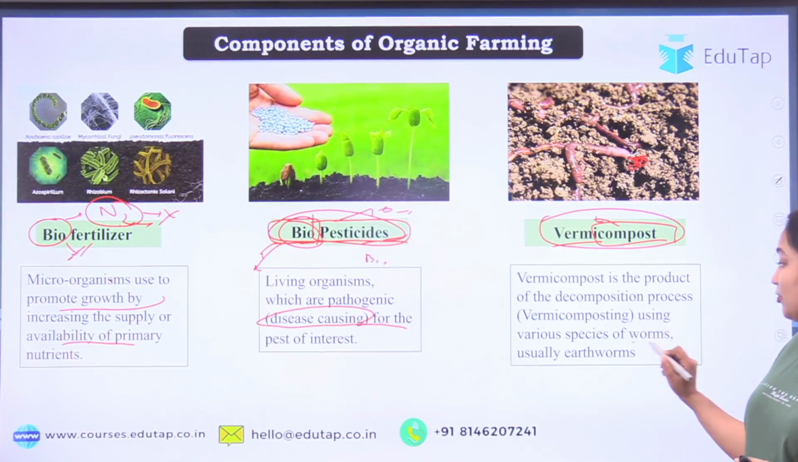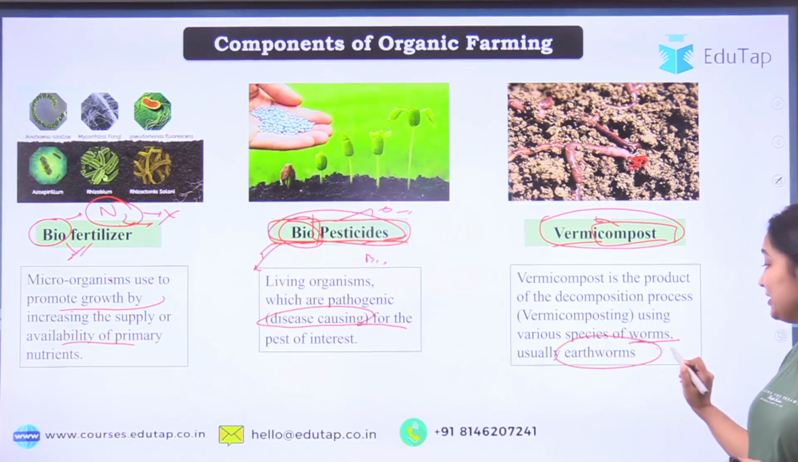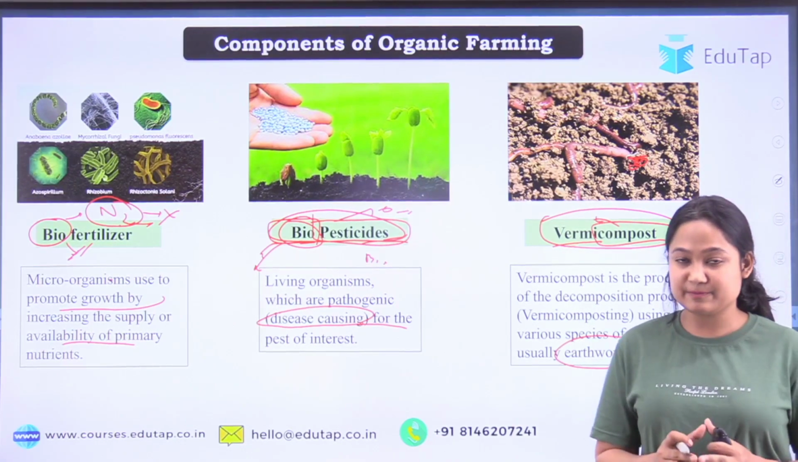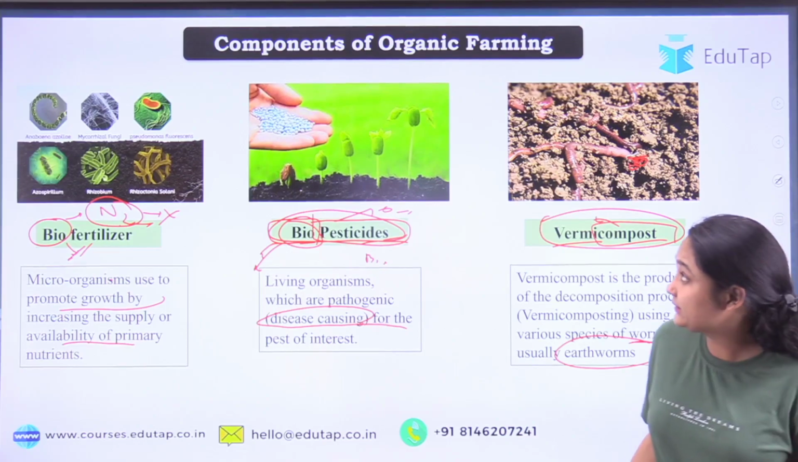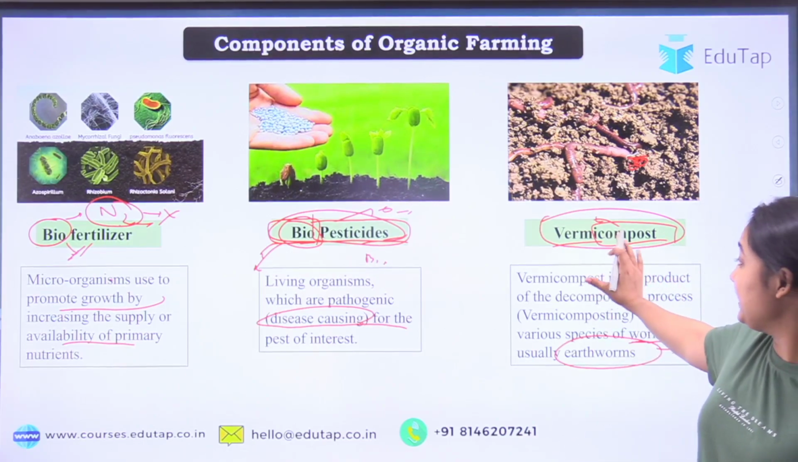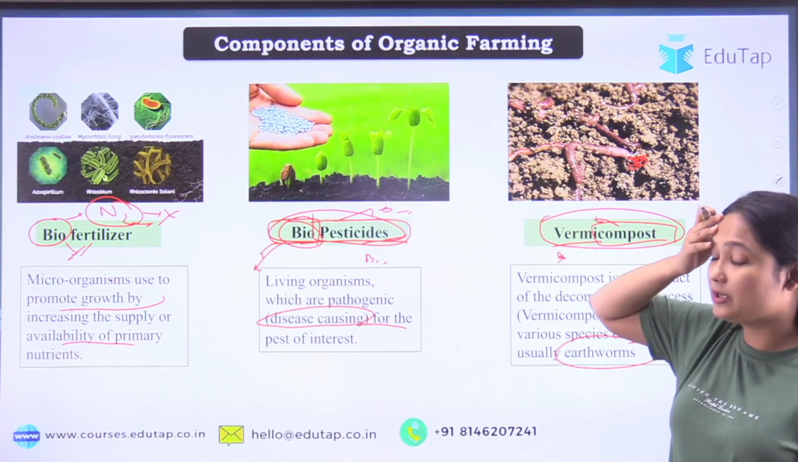So here we use worms, especially earthworm. You might have heard earthworm, the friend of farmers. Okay, so I think this was important, and we have covered all the components of organic farming.